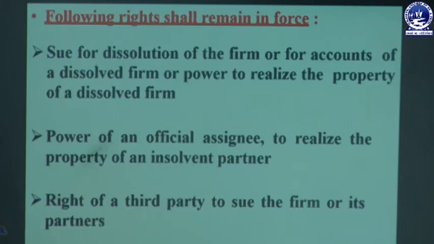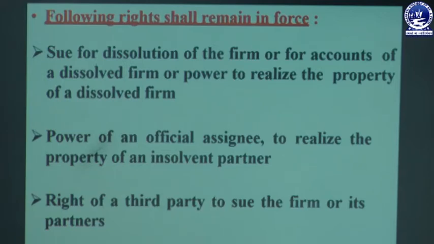That means if the partners think that they are going to dissolve or close the firm, they can apply, and the firm will be dissolved, and whatever accounts or property relate to the business must be shared among the partners. The partners have the right to apply for dissolution, to take back the accounts relating to the money, and the power to realize the property of a dissolved firm. Then the power of an official assignee to realize the property of an insolvent partner.